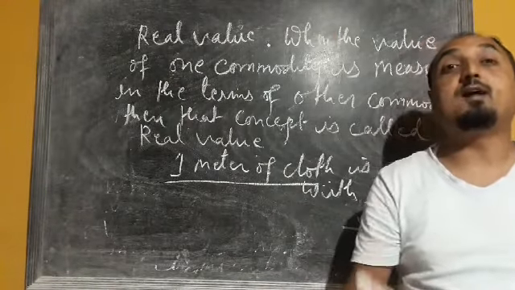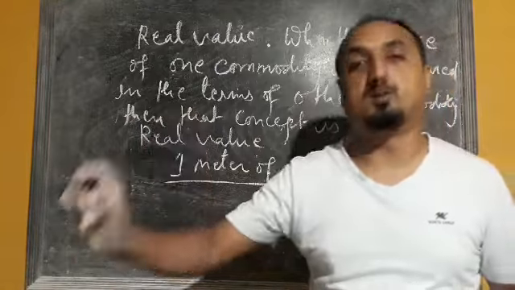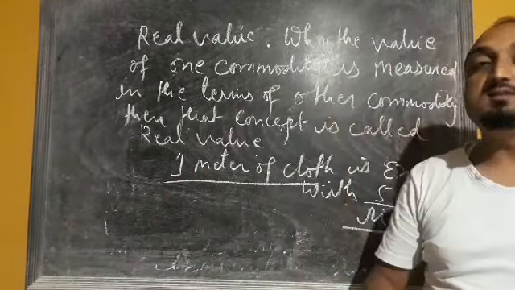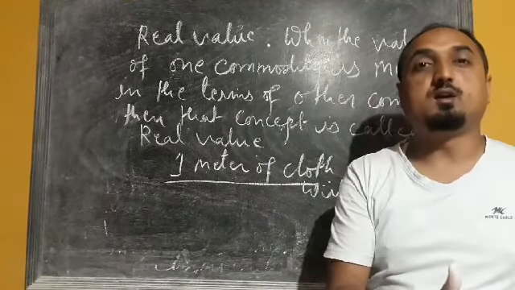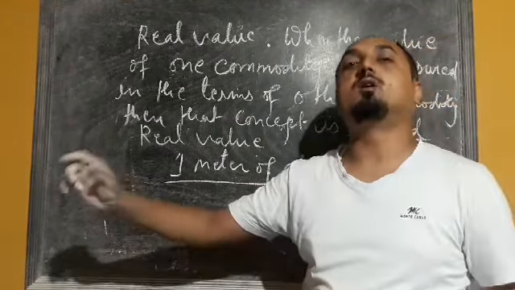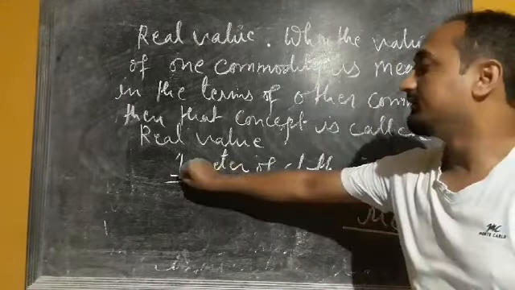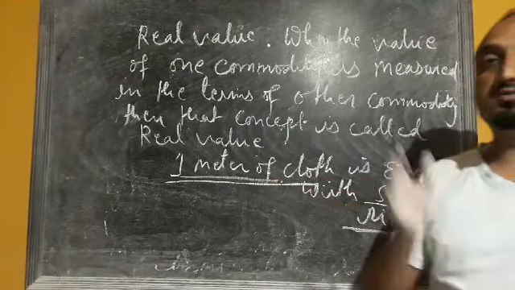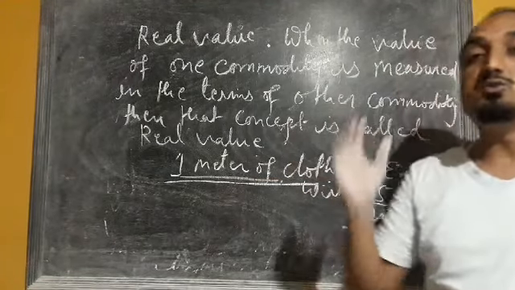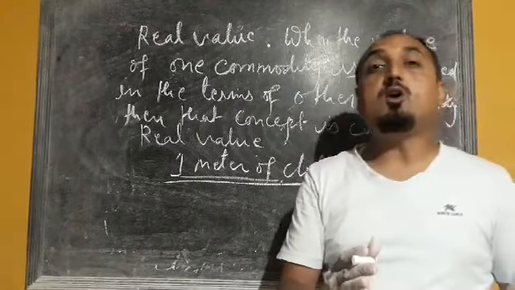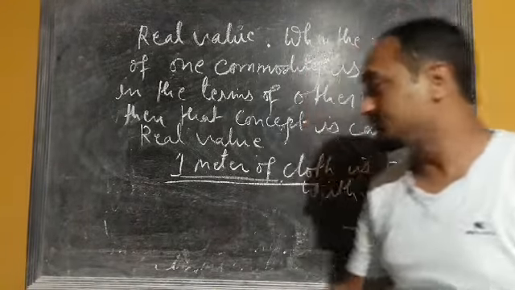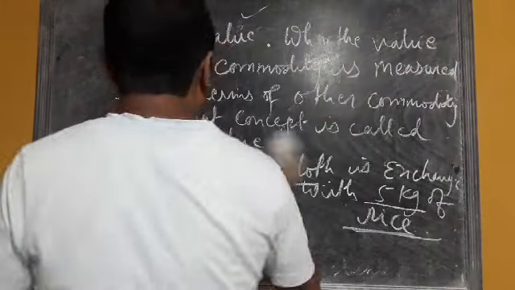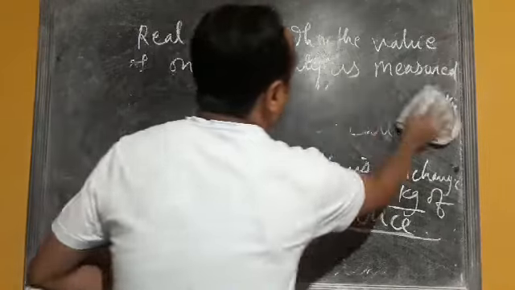Nominal value means when the value of a commodity is measured in monetary terms, money terms, or in terms of price. Whereas real value means when the value of one commodity is measured in terms of other commodities. Suppose the value of cloth is measured in terms of rice. Here we are taking two commodities, so that can be considered a relative price. We are measuring the value of one commodity in terms of another, and that concept is called a real value.